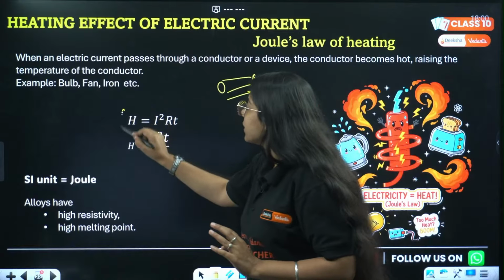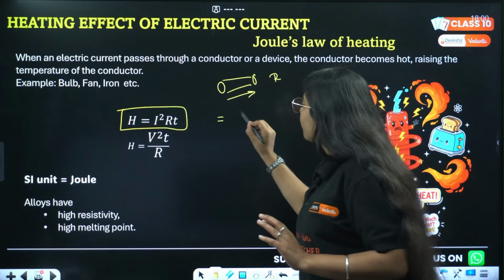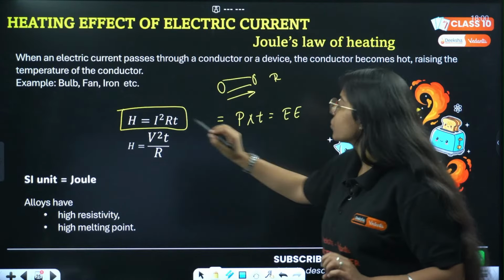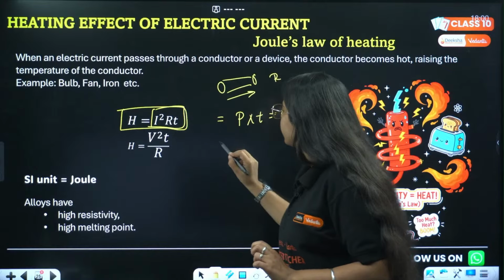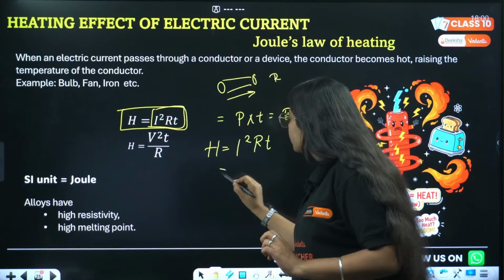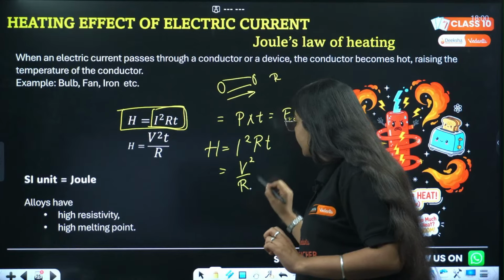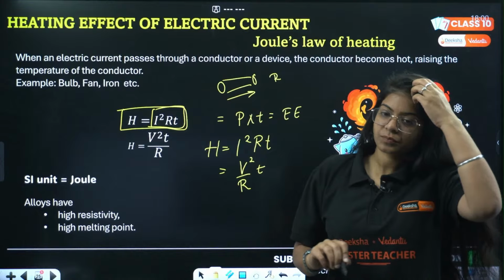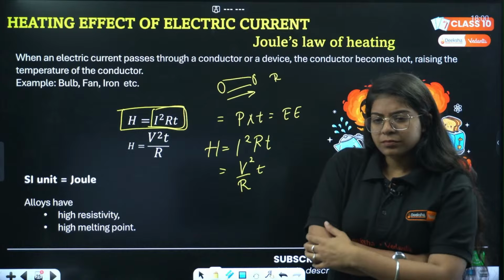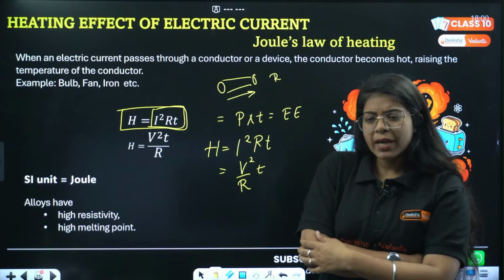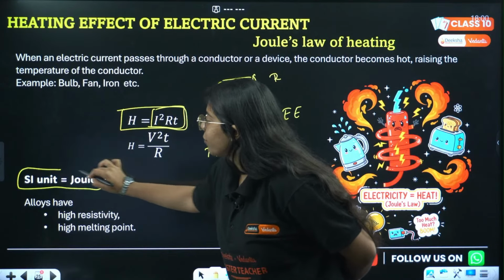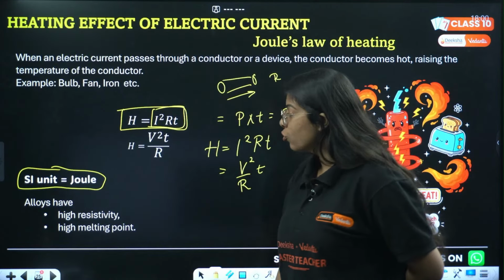Now this heat is also equal to power into time. That means electrical energy, right? So this is I square RT. So heat equals I square RT. I can also write it as V square by R into T. Okay, so what will its unit be? The SI unit of heating effect of electric current is also joule.